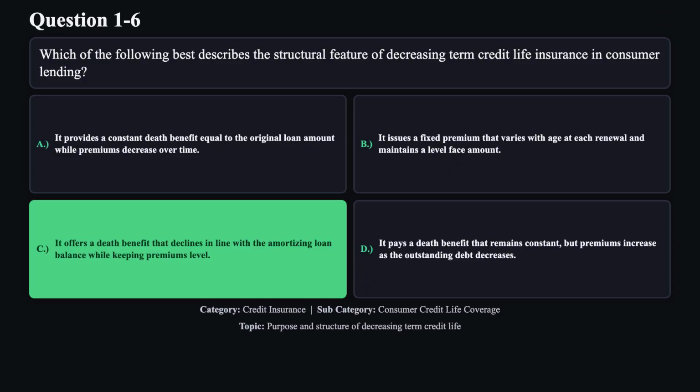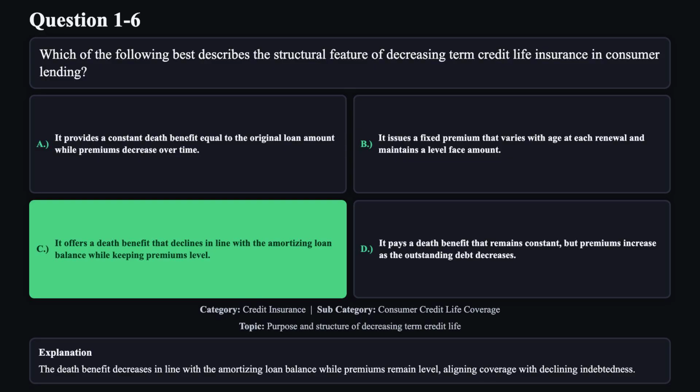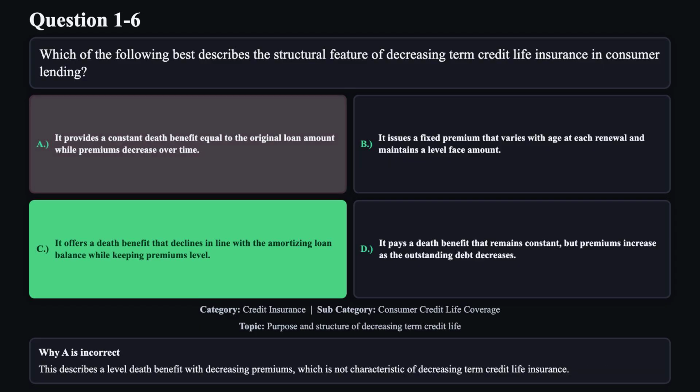The correct answer is C. The death benefit decreases in line with the amortizing loan balance while premiums remain level, aligning coverage with declining indebtedness. Reason A is not correct. This describes a level death benefit with decreasing premiums, which is not characteristic of decreasing term credit life insurance.